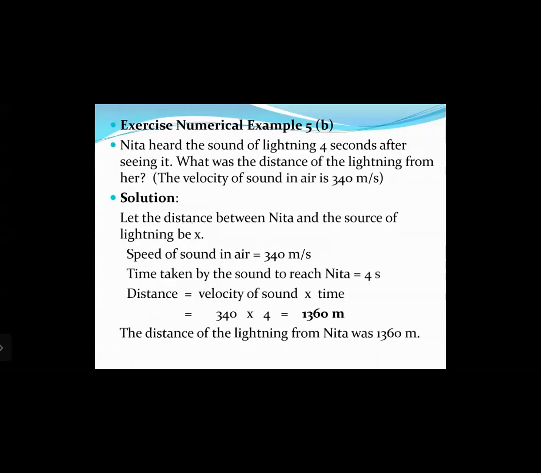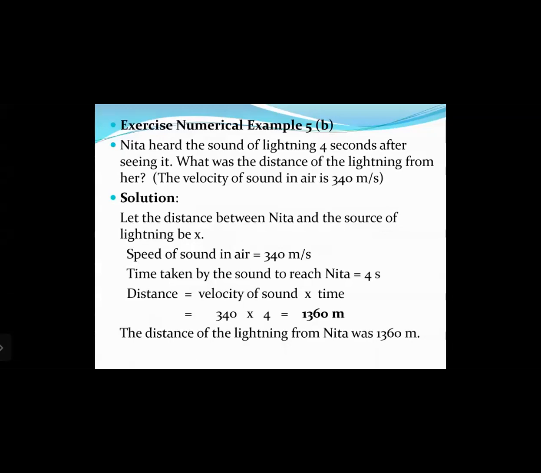Okay. Let us go to the next question. Neeta heard the sound of lightning 4 seconds after seeing it. What was the distance of the lightning from her? The velocity of sound in air is given as 340 meters per second.